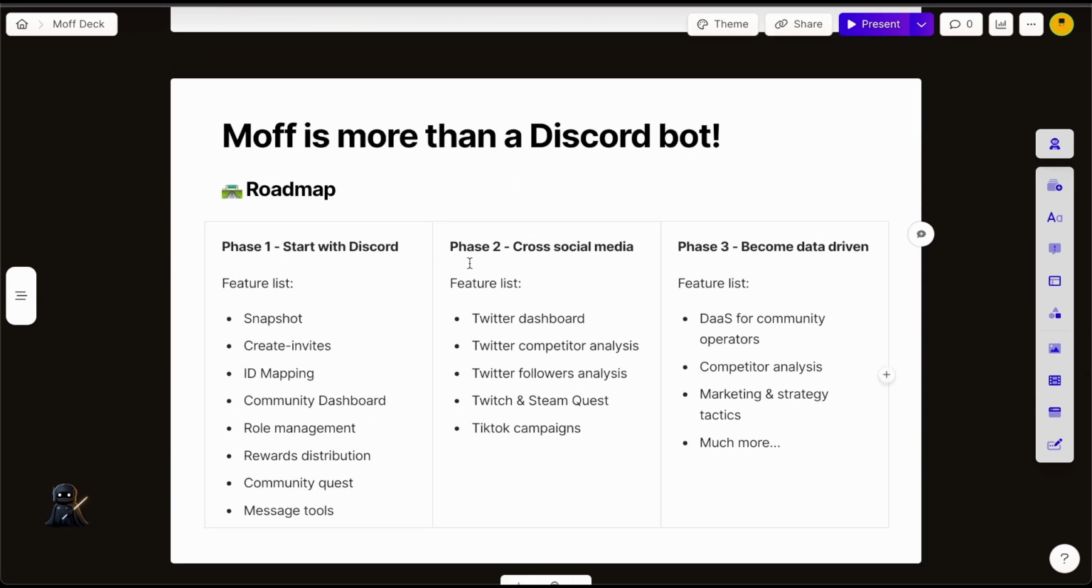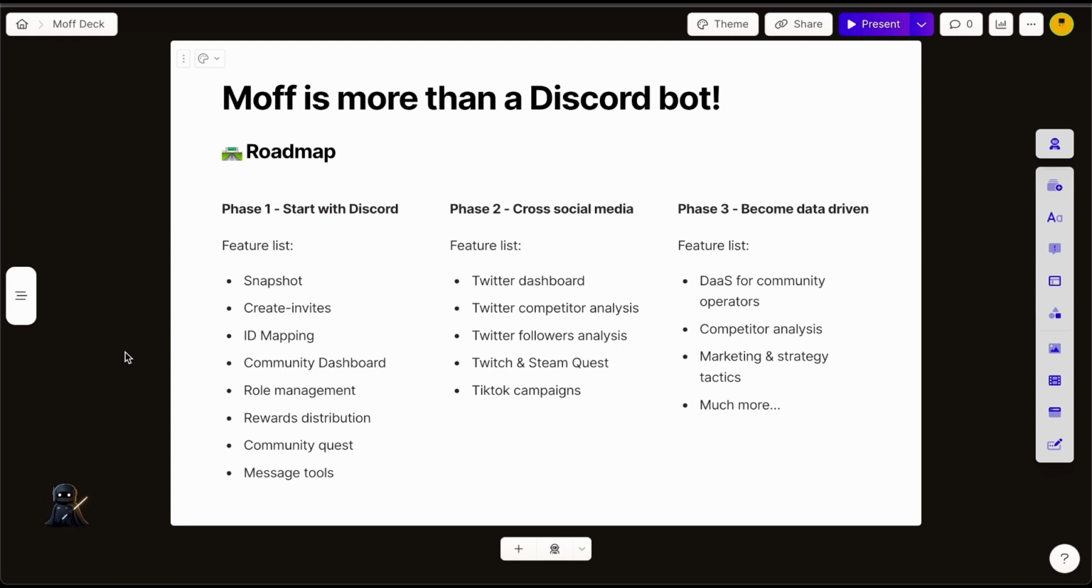Moff is more than a Discord bot. As you can see in phase 1, we already developed the snapshot function, create invites function, ID mapping function, and a community dashboard that's not fully fetched, but we are still developing it. There will be better role management for the community members, to manage the community members' pathway and to track their life cycle. The role management can also be helpful for role-gated channels for the DAO, for the Discord, for the Web3 projects to run.